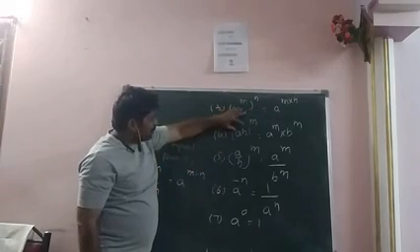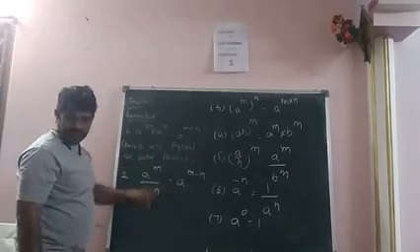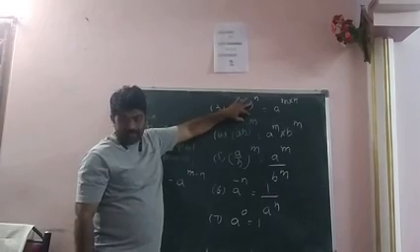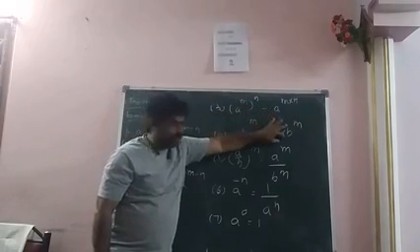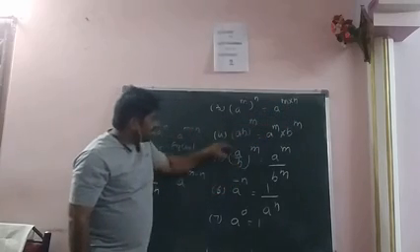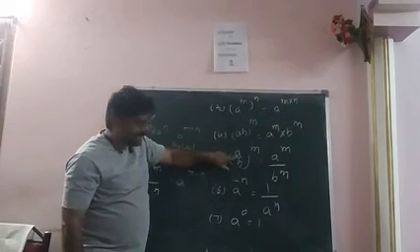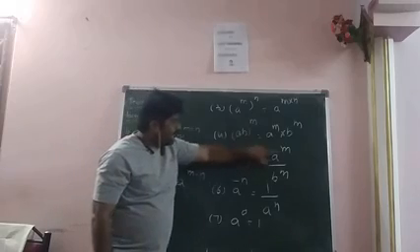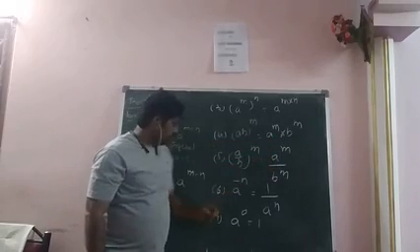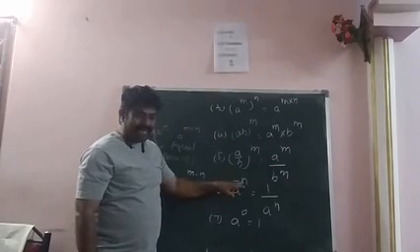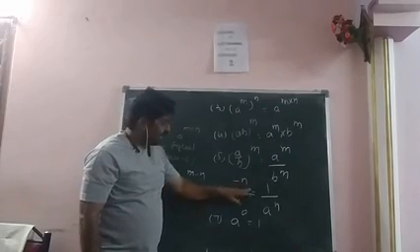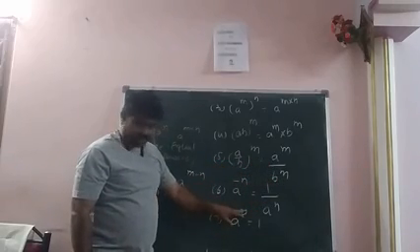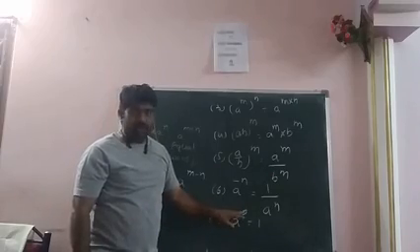Next, here we take two, so far we took only one, now we combine two. a into b whole power m is nothing but a power m into b power m. And next, here there is into, so here we write divided by: a by b whole power m, so nothing but a power m by b power m. And next, a power minus n we write as 1 by a power n. And anything power 0, what is the value of anything power 0? 1.